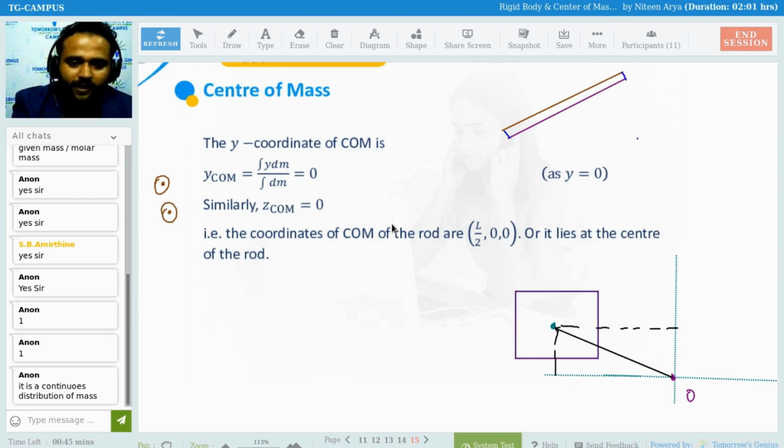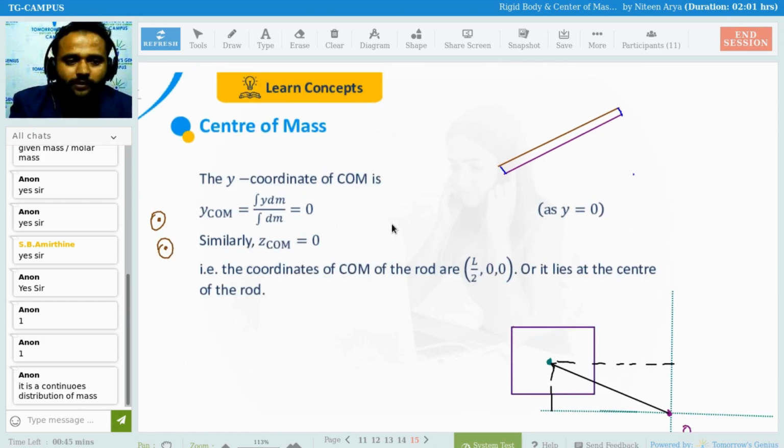So here, why is it only 1? Because I am not fixing any particular origin. Even if I fix one, I can rotate my axis. Suppose I rotate my axis a little bit.